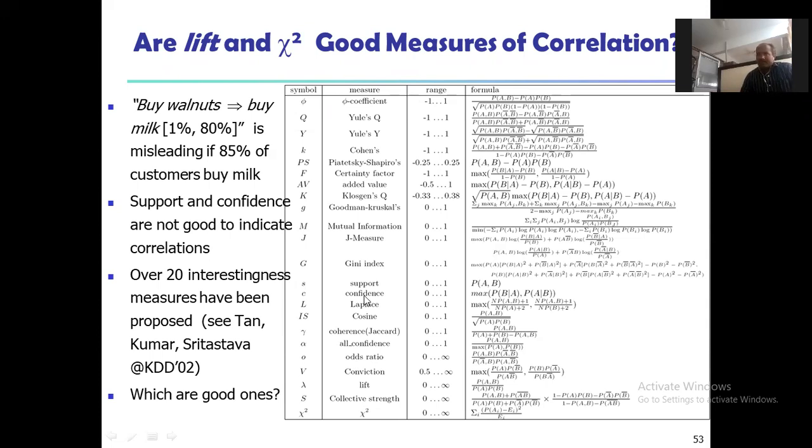For the support, the range is from 0 to 1. That is P of A, comma B. And confidence, we are going to calculate from 0 to 1. That is the maximum of P of B given A, and again P of A given B here. In that way we are going to calculate the support, confidence, and again the x square here. These formulas we are going to use for calculating which patterns are interesting ones.